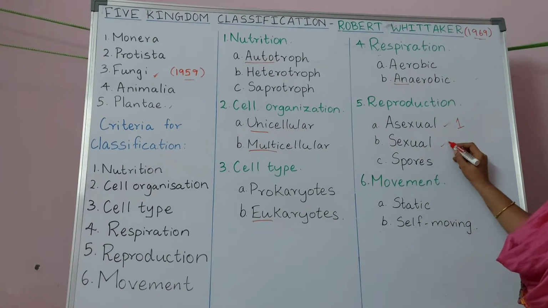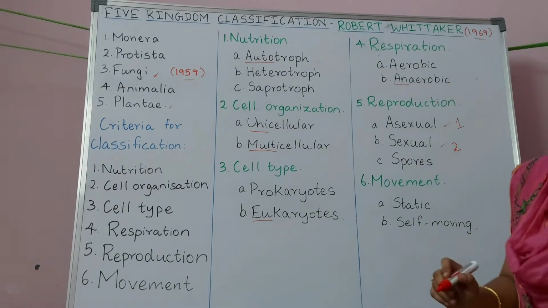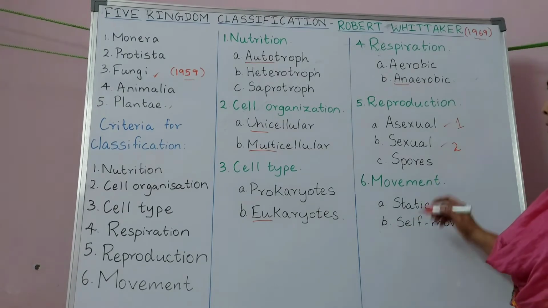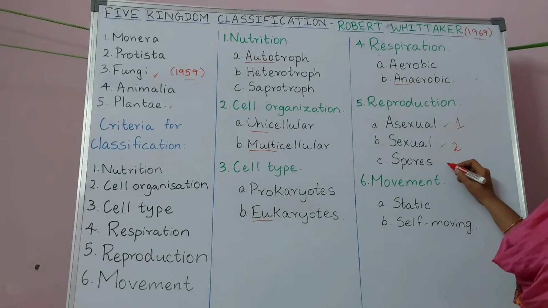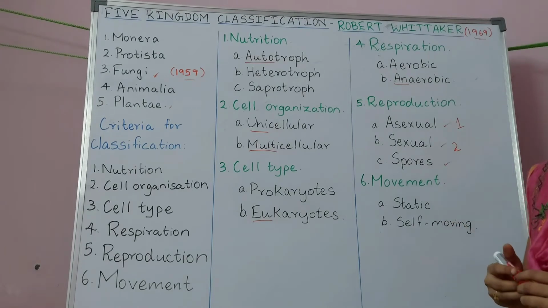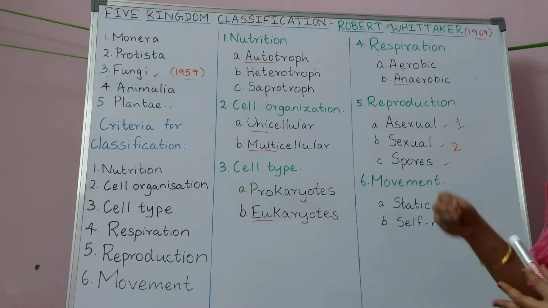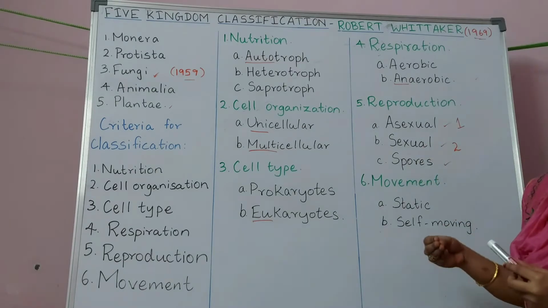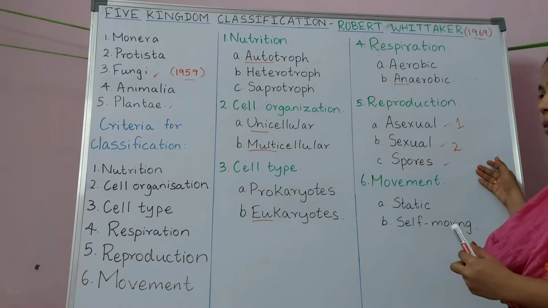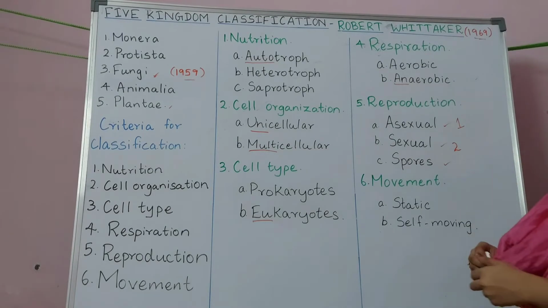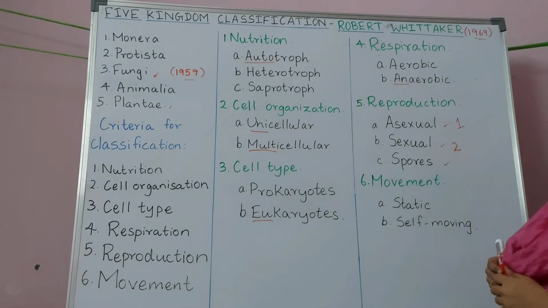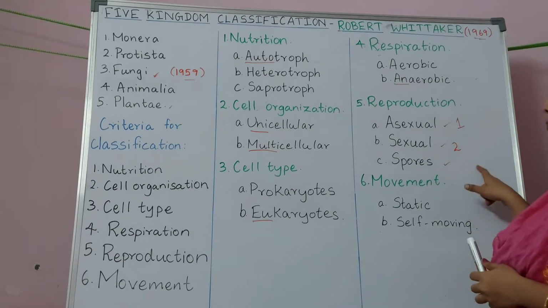Sexual reproduction is the involvement of two organisms to produce an offspring. Spores are special parts which have the ability to withstand unfavorable conditions, and they can also be dispersed to longer distances. So some organisms also reproduce through spores.